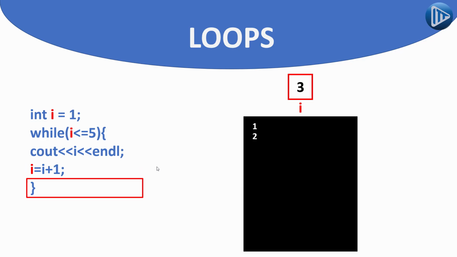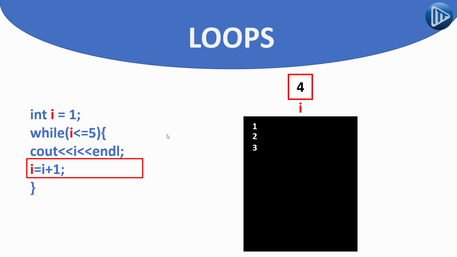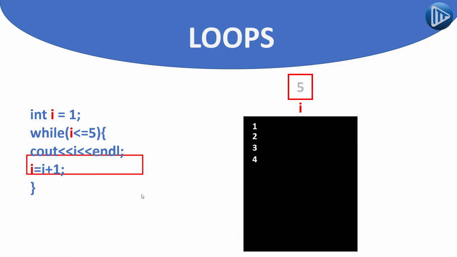And again, we'll get back to the starting point. Is the value inside I at this moment less than 5? Yes, 3 is less than 5. So again, it is going to print the value of I, which is 3. Then increase the value of I by 1, which is 4, and end the loop over here. And again, going back to the starting point. This time, I changed from 3 to 4. Is 4 less than 5? Yes, it is. So again, it is going to print the value inside I, which is 4, and then increase 4 by 1, which is going to become 5, and end the loop over here.